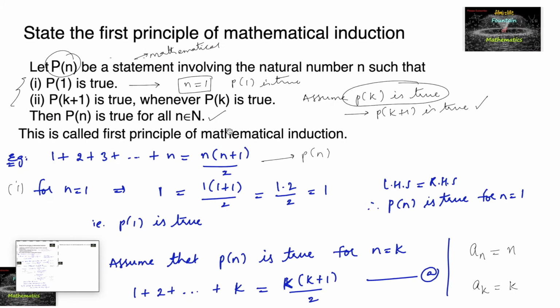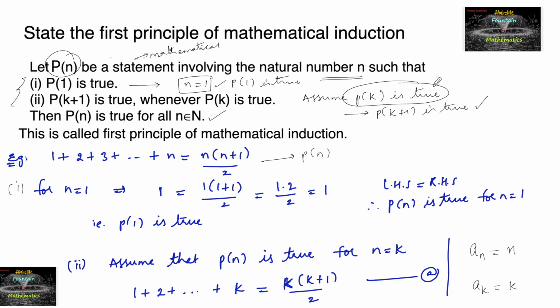The statement P of n is a mathematical statement involving the natural numbers n such that first, P of 1 is true, meaning we need to take n is equal to 1 and verify whether the given statement is true or not. If it is true, then we go for the next: P of k is true. Whenever P of k is true, we have to prove that P of k plus 1 is true.